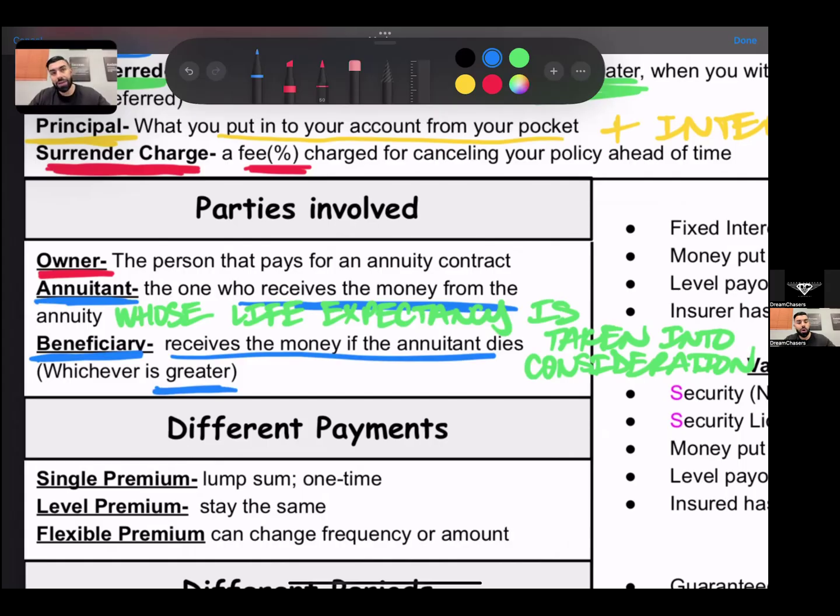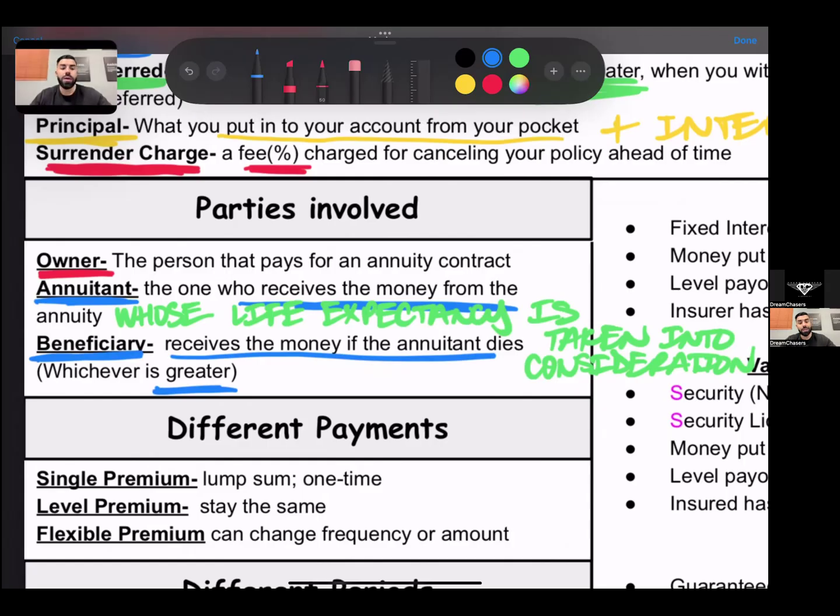So for example, let's say the market is doing great that year and their cash value, meaning what they have in the annuity, is $50,000 and they've put in 40,000. So it's grown 10,000 in interest. The annuitant dies, the beneficiary is going to receive the 50,000 because it's greater than the 40,000 that they've put in.